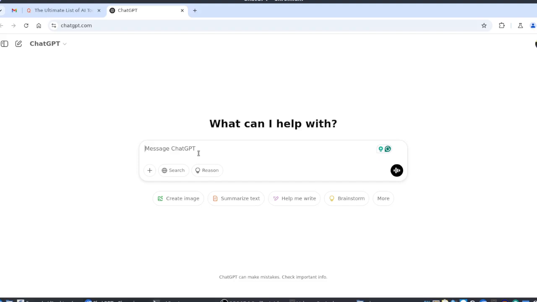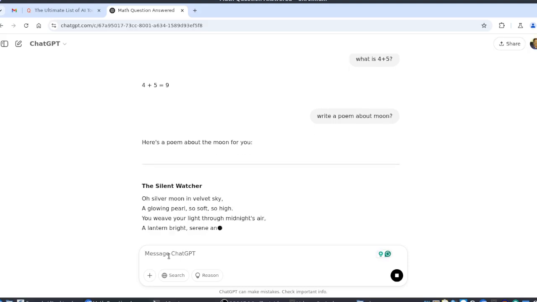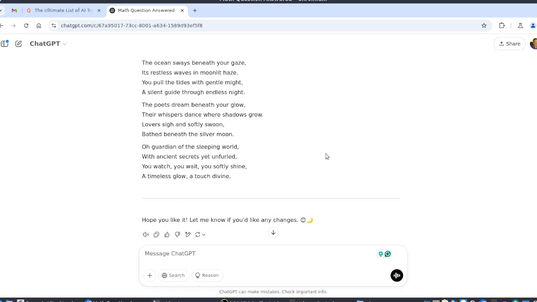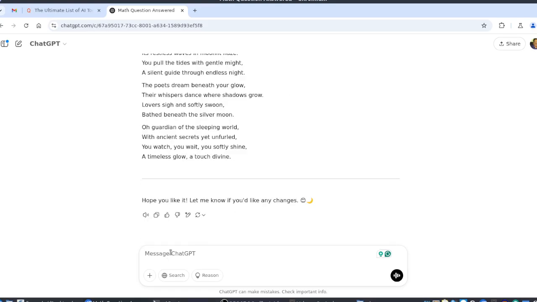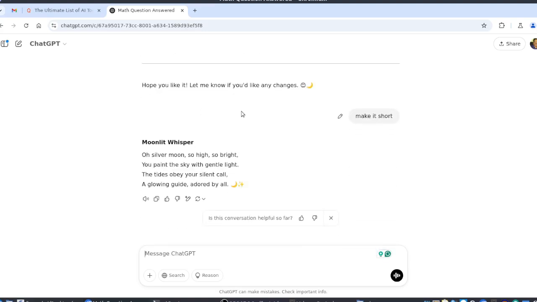First of all, let me just start with a very simple thing. What is 4 plus 5? So it will immediately give the answer. And we can ask it to write a poem. Write a poem about moon. It will be writing the poem. If you feel that the poem is lengthy, you can ask it to rewrite by reducing the size. You can ask it to make it short, or even change the tone, other things. So you can interactively work with ChatGPT.